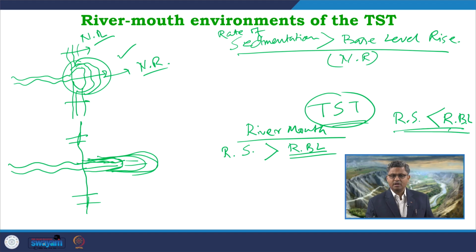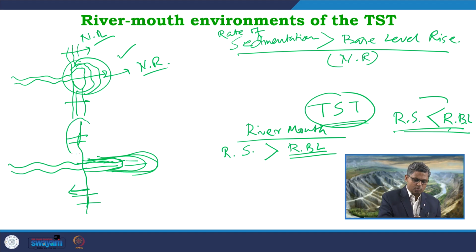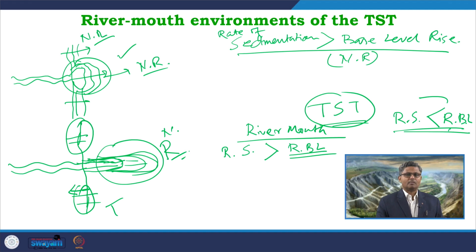So, in this portion the accommodation created is more, and as a result the shoreline will try to transgress. So, in these portions we will get a transgression, whereas over here we will get a normal regression. A common normal delta will form only along the river mouth area, and the rest of the shoreline will show a transgression. It will be a backstepping beach system that will be forming in the rest of the portion apart from the river area.